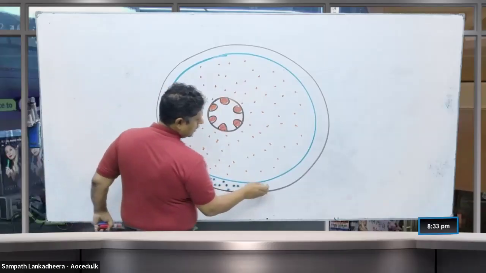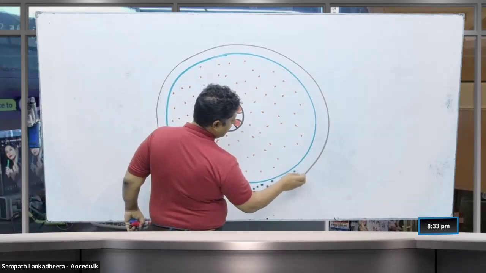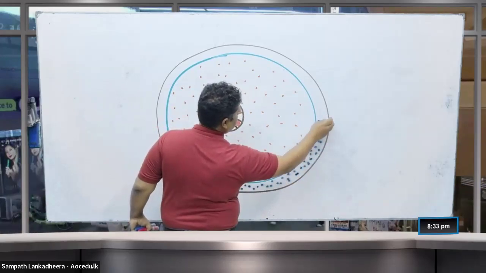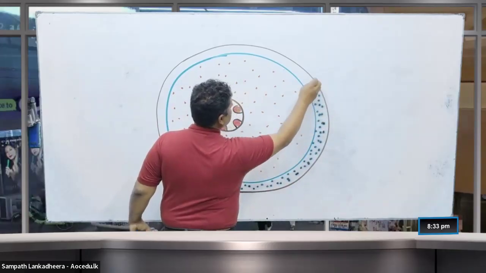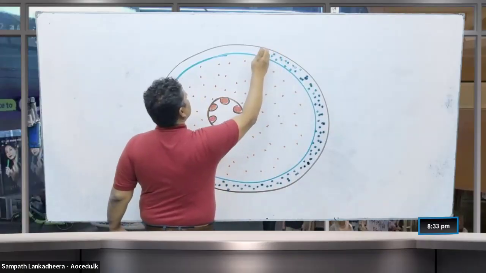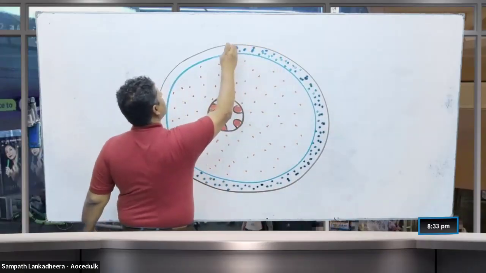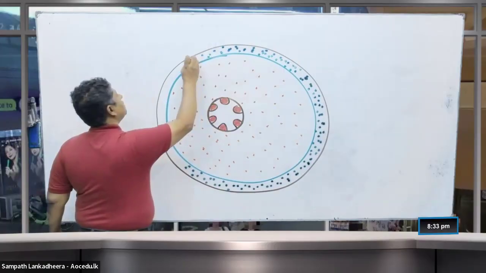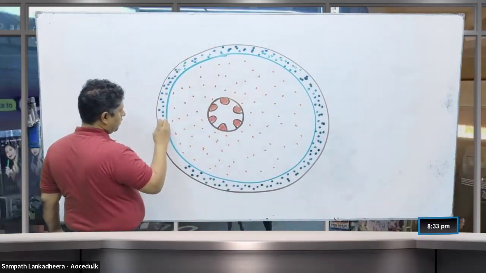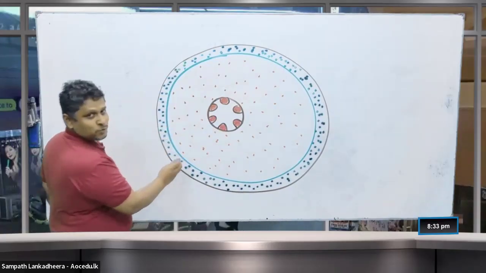So the secondary phloem is relatively thin compared to the secondary xylem. Relatively thin, right? So I'm drawing it. This is the relatively thin secondary phloem which forms towards outside.